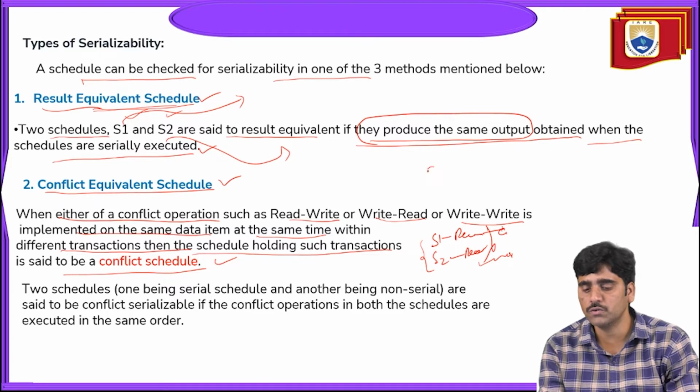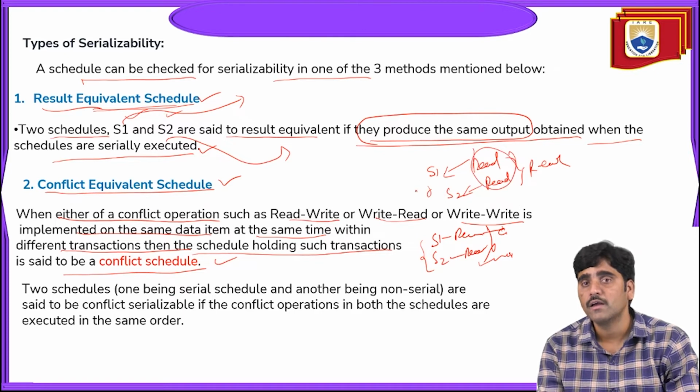So if schedule 1 is performing a read operation and schedule 2 is also performing a read operation, then read conflicts will occur here. The read operation is going to be performed for either S1 or S2, but here the two schedules are calling the read operation at the same time, so the read conflicts will occur.